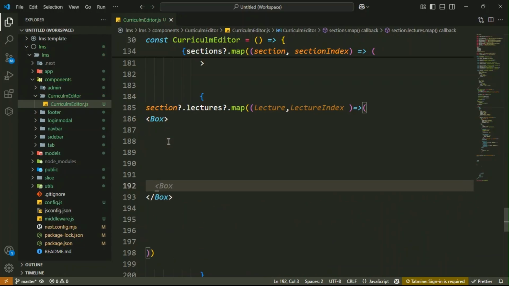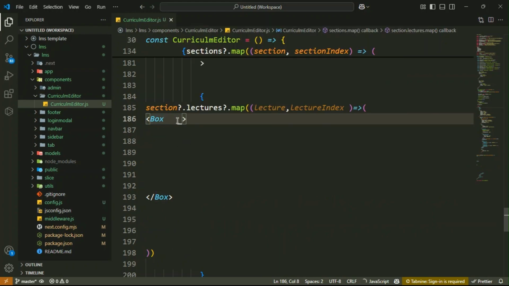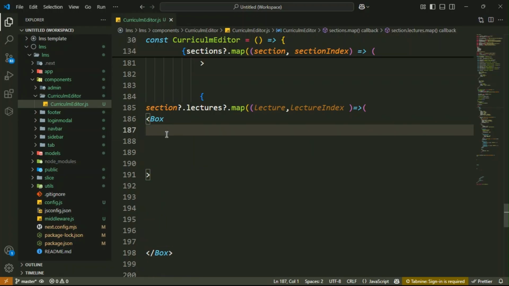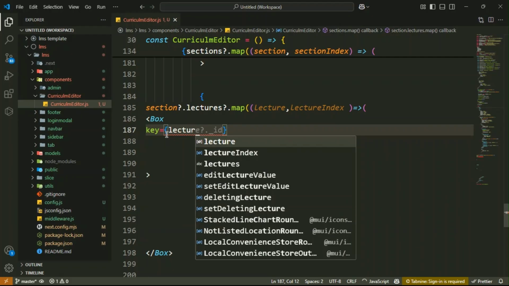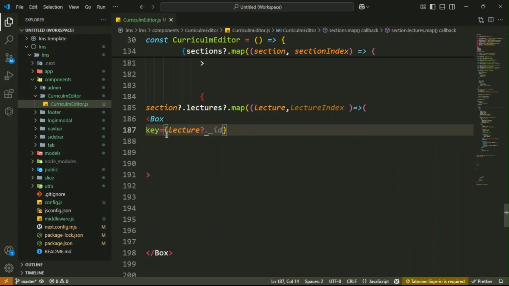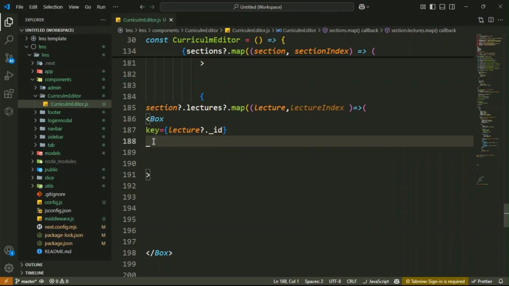Then inside it you have the styles, so just write them. Inside the box you have to use the key, that is lecture._id. Got it?